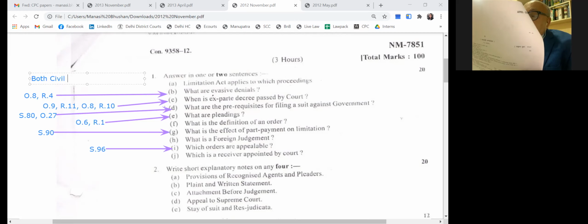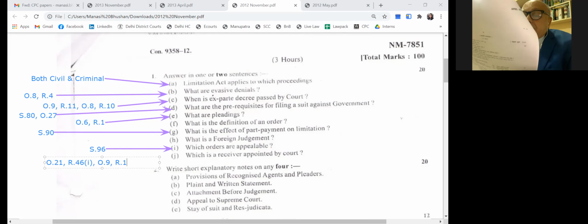Then appeals also lie from ex parte decree. Then under Order 21, Rule 46I, the orders passed against garnishee are appealable orders. Then under Order 9, Rule 11, under Order 8, Rule 10, ex parte decrees are also appealable. Remember this.